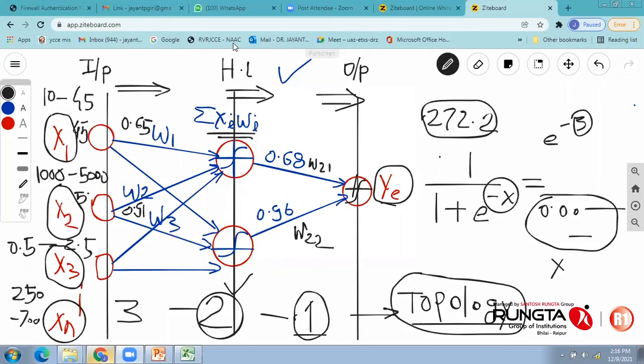I'm randomly asking because I wanted to check whether the concept has been transferred or people are there or not. Actually yesterday also some participants asked regarding their data. They are having some data of experiments and asked what to do with this data, whether we have to go with ANN or curve fitting.